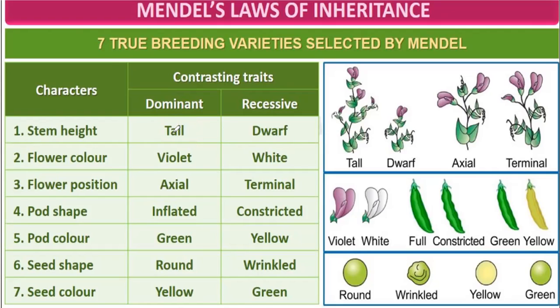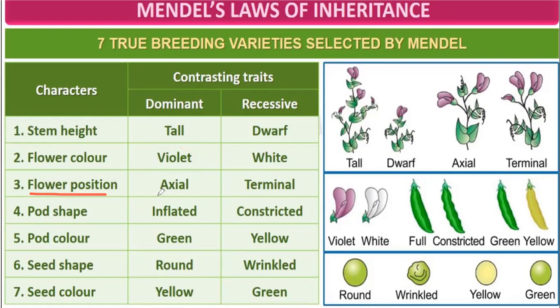Then the second character was flower color. Then there was a cross between a plant bearing violet flowers and a plant bearing white flowers. So in the F1 generation, all the plants will bear what? Violet flower. Second, the third one is what?